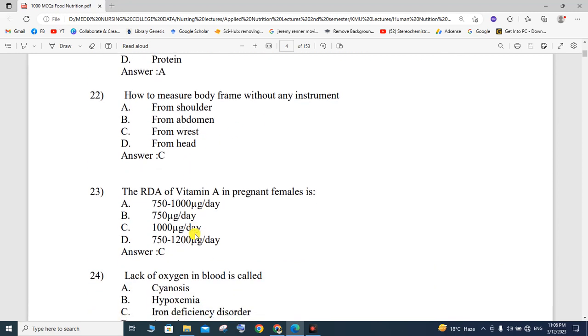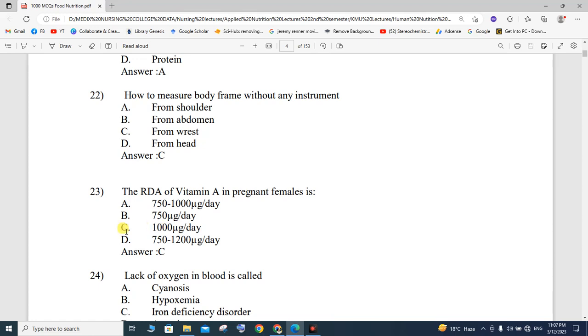Another one is the RDA, recommended dietary allowance, of vitamin A in pregnant females: 750 to 1000 micrograms per day, 750 micrograms per day, 1000 micrograms per day, or 750 to 1200 micrograms per day.